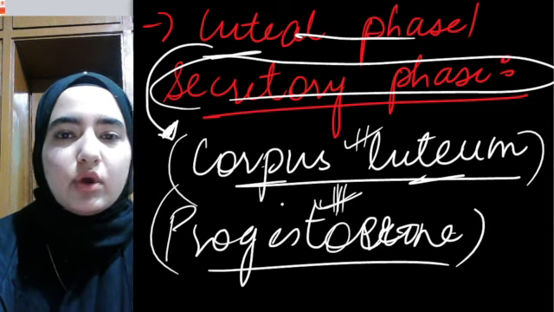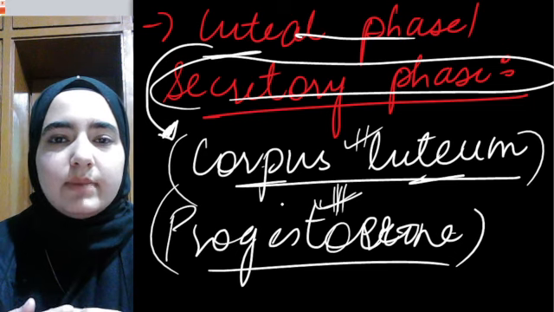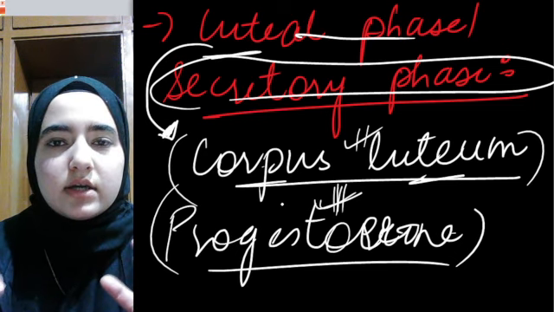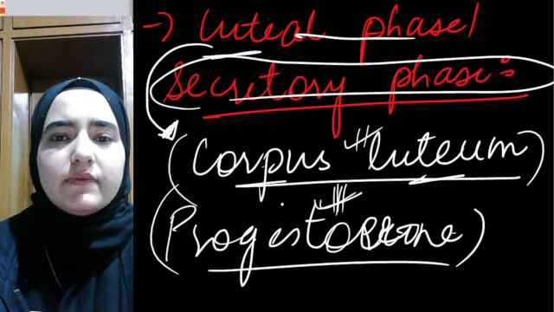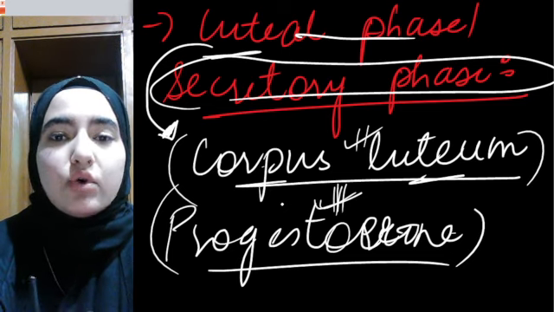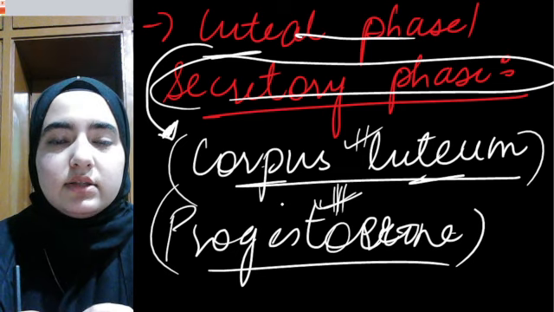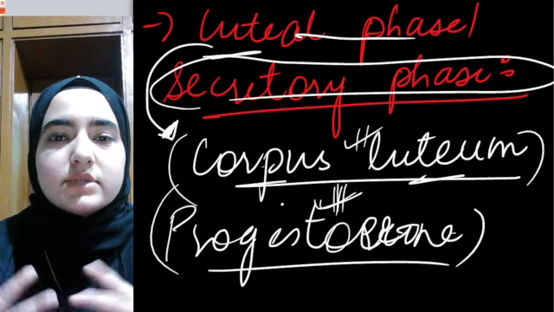Say, for example, ovulation occurs and intercourse happens between male and female, and male gametes are inseminated into the vagina and finally reach the ovum. When the ovum and sperm fuse together, they lead to the formation of a zygote.